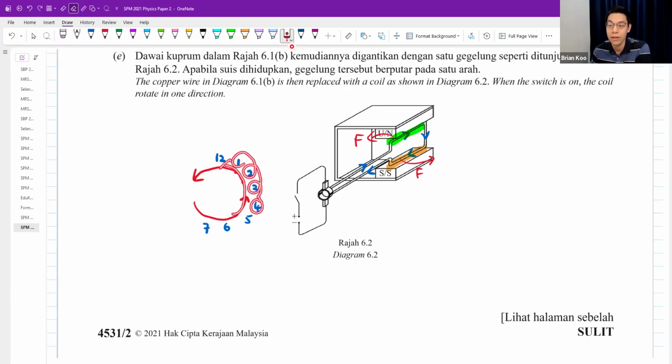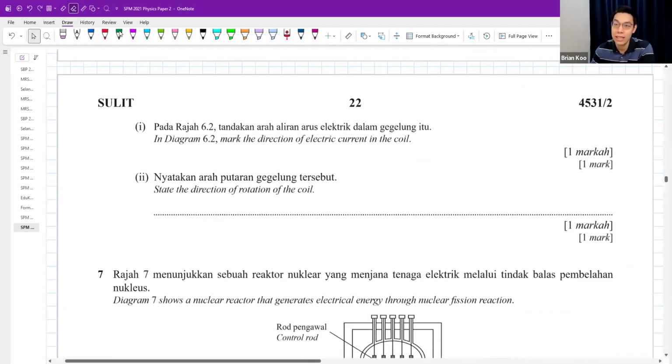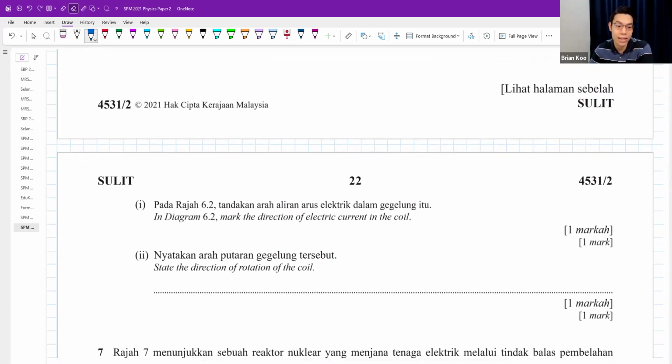If you're going against the clock, that one is called anti-clockwise. If you follow the clock, 1, 2, 3 o'clock, you follow the clock direction, then it is clockwise. But right now it is anti-clockwise. Okay, so the answer is simply anti-clockwise.